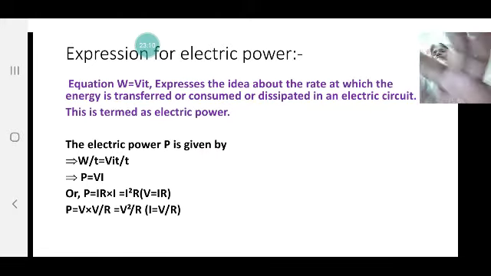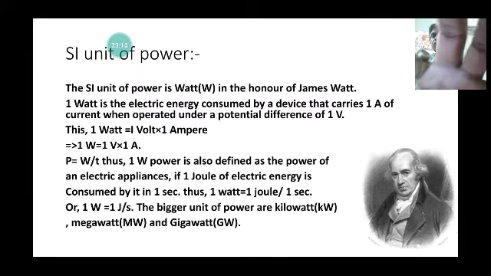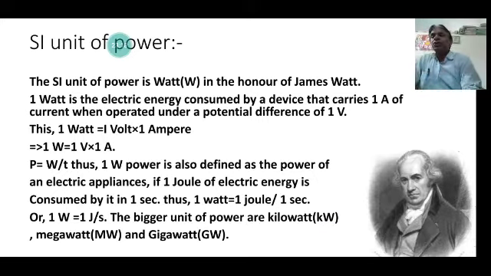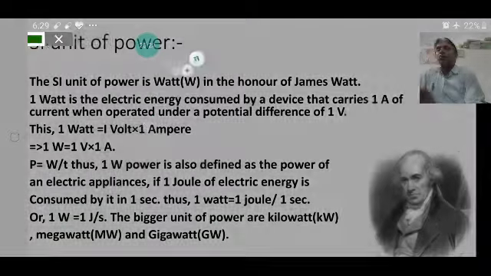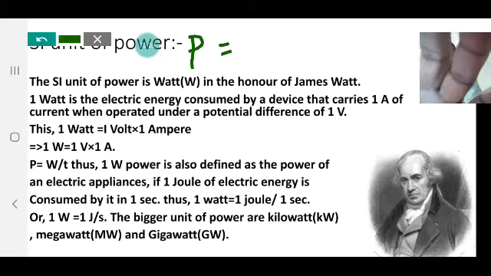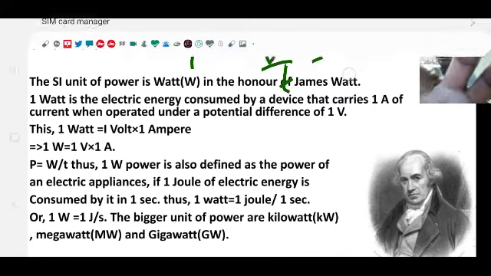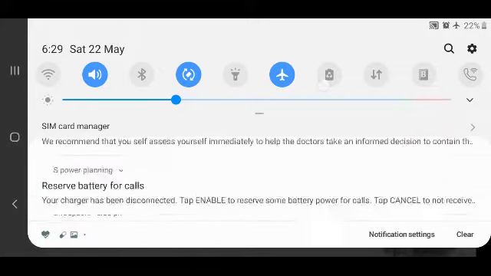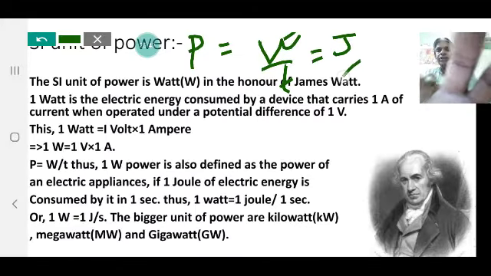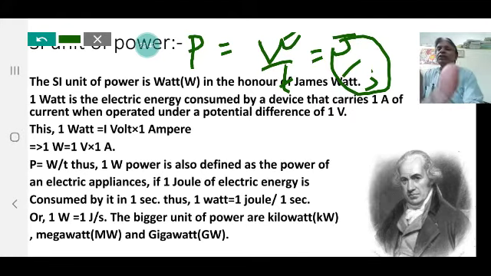Now, we will discuss the unit of power. The SI unit of power is watt. What is watt here? Watt is the unit of power. P is equal to W by T, so power is equal to joule per second. And joule per second is known as the watt. Joule per second is equal to watt. It is the SI unit of power.